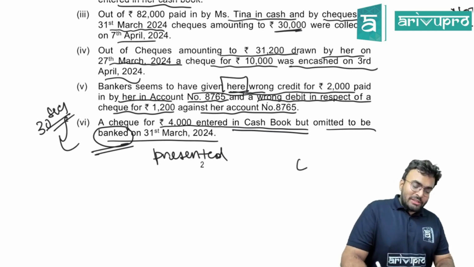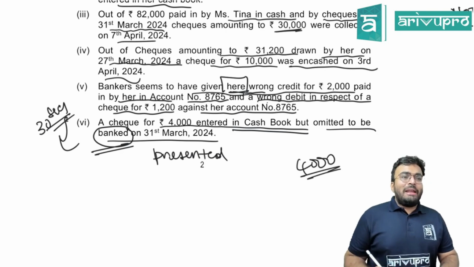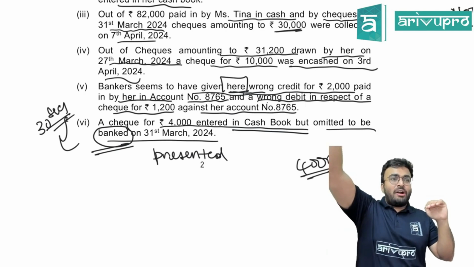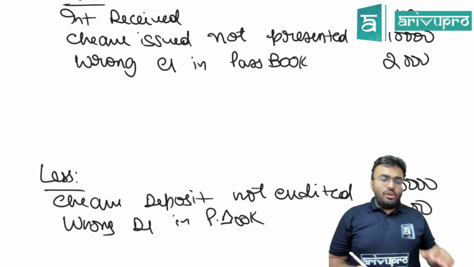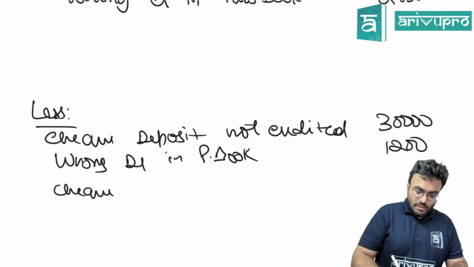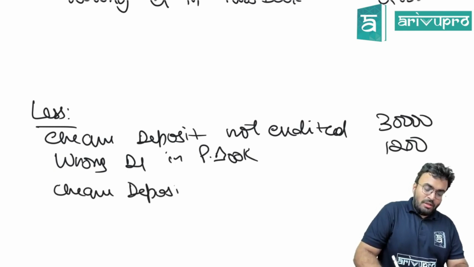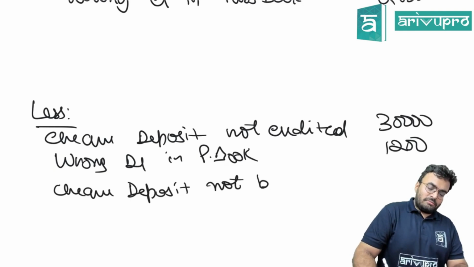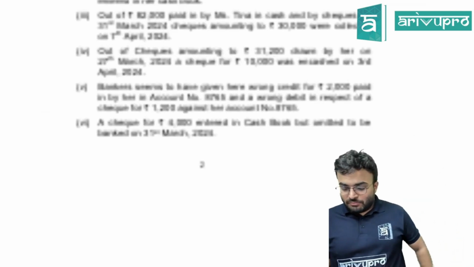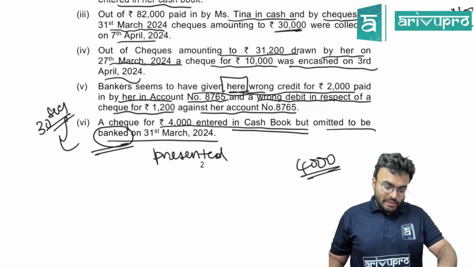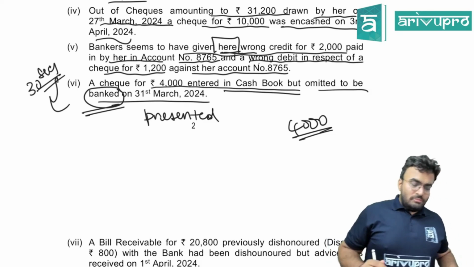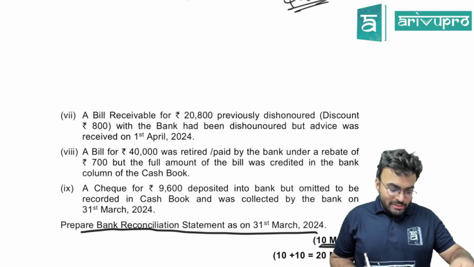How much? 4,000. We have OD balance. OD balance will reduce or increase? It will reduce. Passbook is the starting point. They have not done it. So what we will do? We will also reduce it. Check deposit, not banked, 4,000. Next, can we go further?